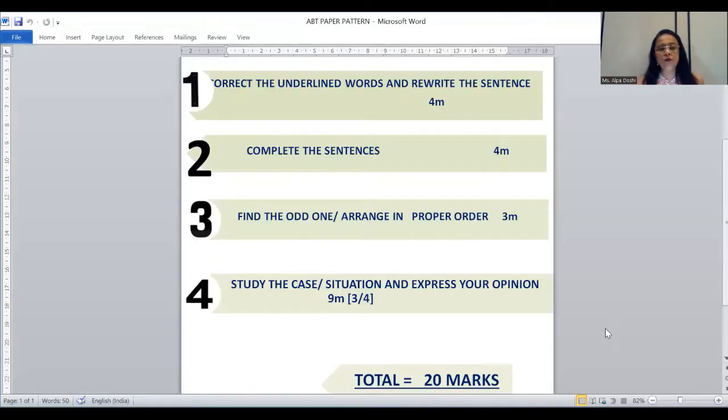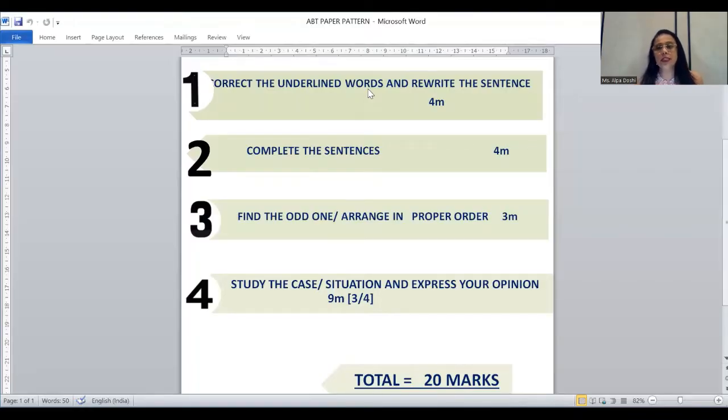So to begin right away, I would like to share my screen and we talk about the basic paper pattern. You'll see here that the entire paper, which is of 20 marks, is divided into 4 questions. The very first question we have is: correct the underlined word and rewrite the sentences.